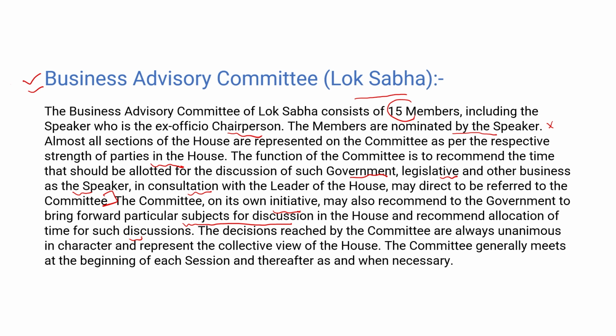So this committee also gives a time slot or recommends an allocation of time for the central government to discuss a particular topic, in either Lok Sabha or Rajya Sabha.